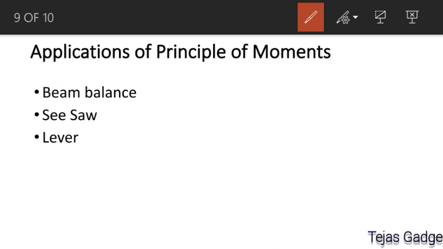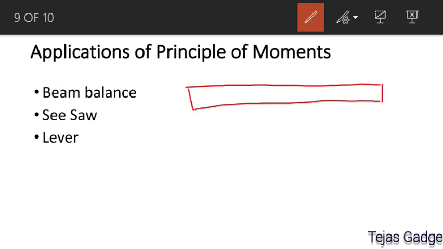Now check the first application, the beam balance. We already studied this, but I am going to see it again with some values. Let us say a beam balance which is pivoted at the middle.